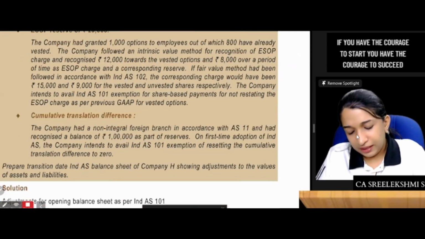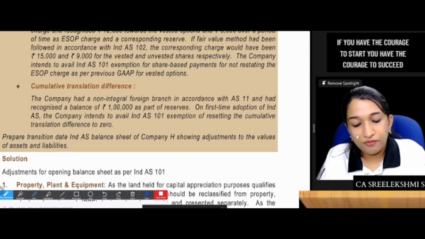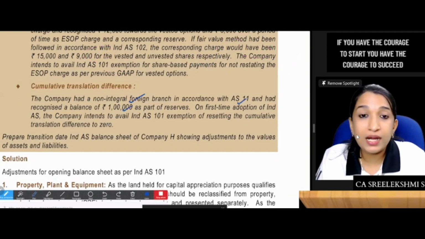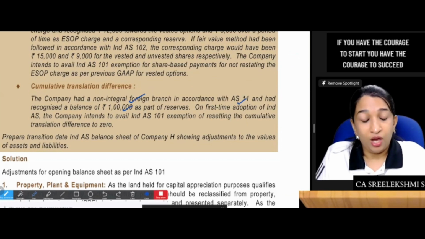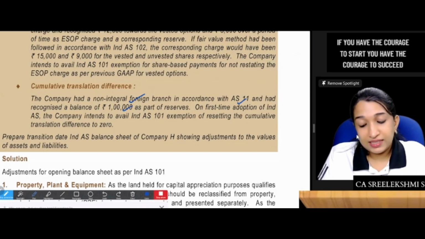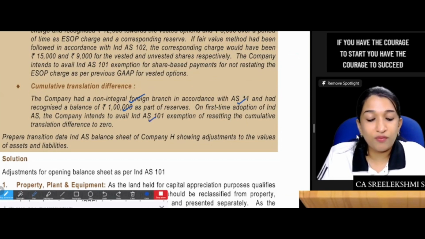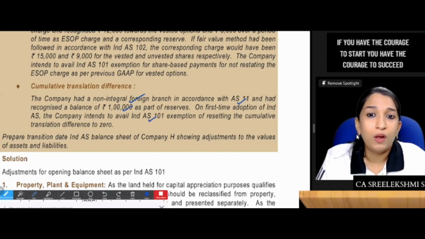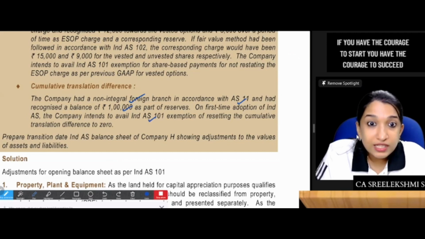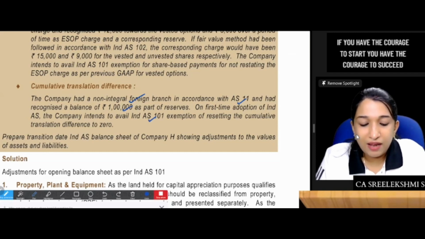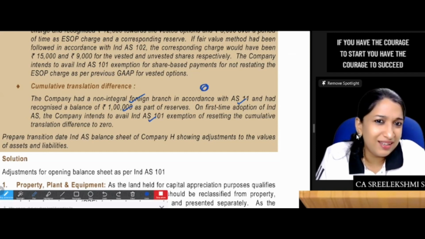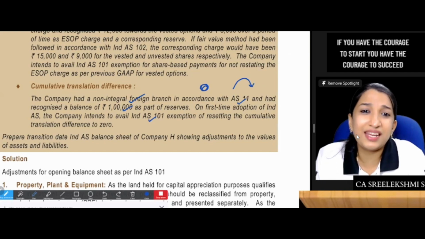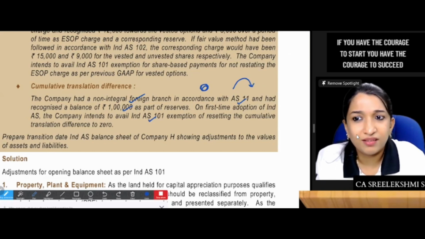Then the company had a non-integral foreign branch in accordance with AS 11 and had a balance of 1 lakh as part of reserves. On first time adoption of IND AS, the company intends to avail the 101 exemption of resetting the cumulative translation difference to 0. Is that possible? Of course it's possible. So that 1 lakh FCTR balance will be nil and the retained earnings will be more by 1 lakh.